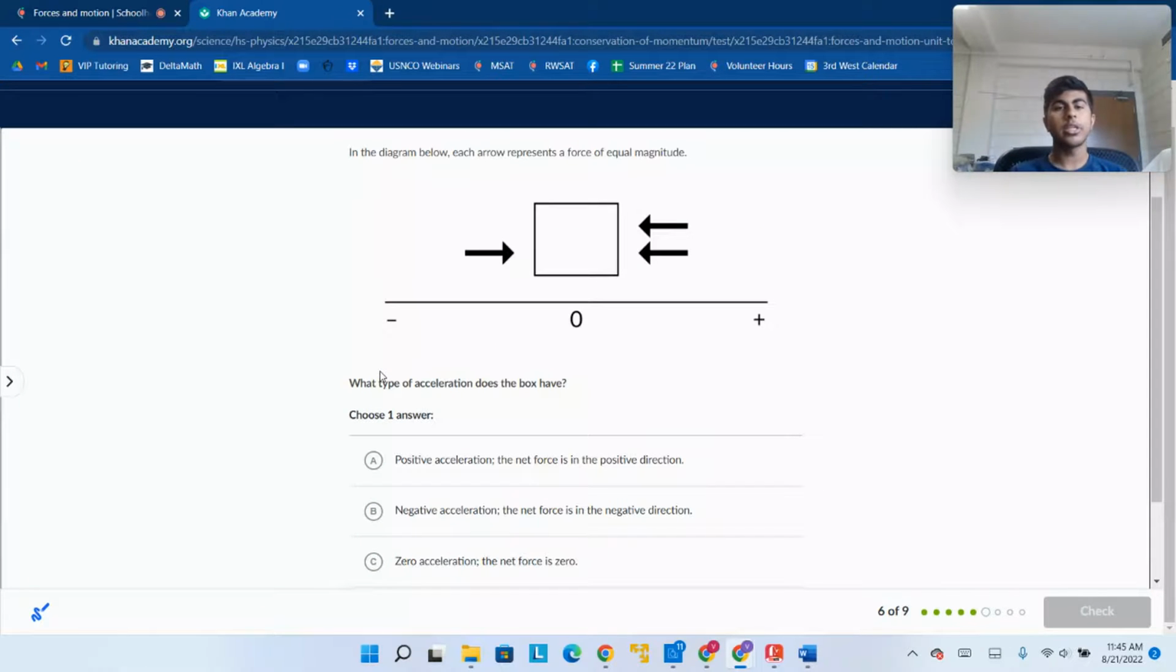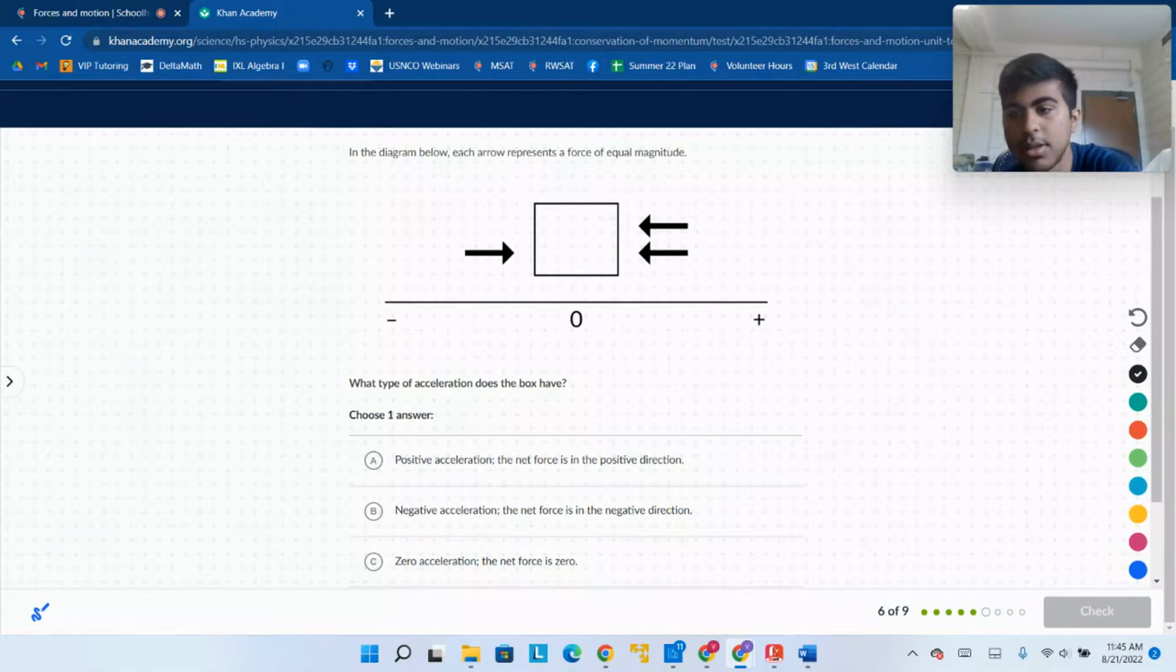In the diagram below, each arrow represents a force of equal magnitude. Okay, so if we have a force of equal magnitude, that means that when we do the net force, this one is going to cancel out with this one.